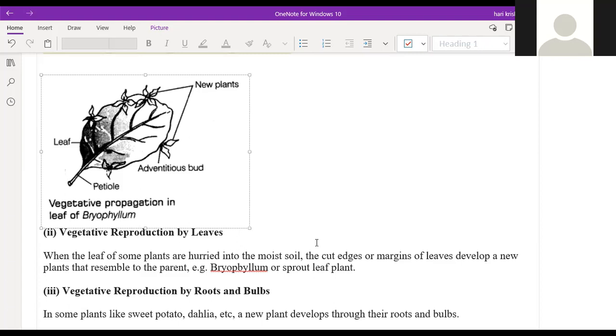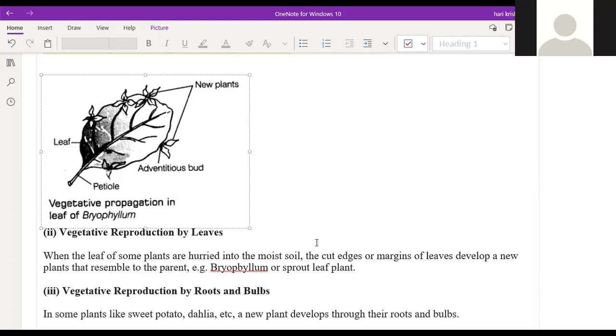So when the leaves of some plants are buried in moist soil, the cut edges or the margin of the leaves develop new plants that resemble the parent. What is the example? Sprout leaf plant, Bryophyllum, sir. Bryophyllum.